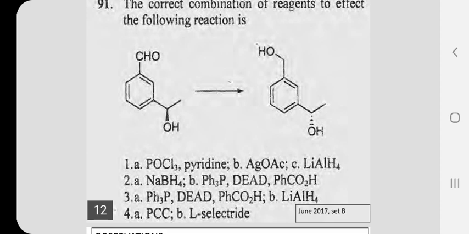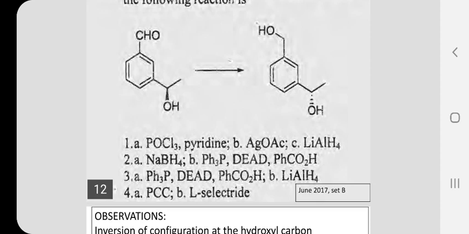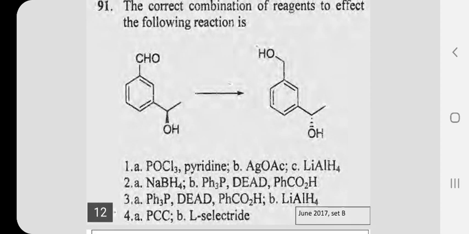Coming to the third one, you have the set of reagents just reversed when compared to 2. First, you are treating the starting compound with triphenylphosphine, diethyl azodicarboxylate and benzoic acid, which produces the benzoate ester of the starting compound.